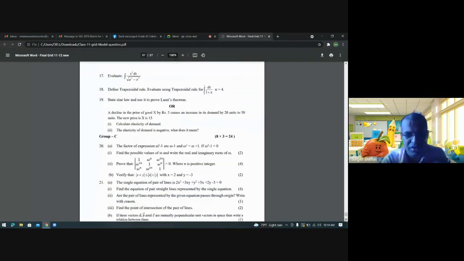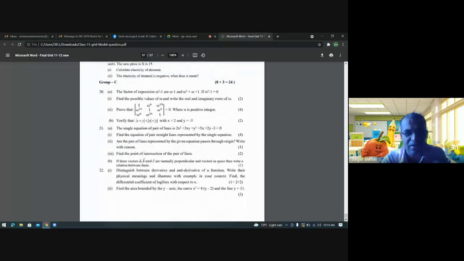So next is group C. This is the final one. I'd like to request Tashi also again to have a screenshot of this. This question number 20: the factors of the expression omega cube minus 1 are omega minus 1 and omega square plus omega plus 1, if omega cube minus 1 equals 0. Now you know that these are the imaginary parts that I have taught last time. These are related to cube roots of unity. Apply the same method here, and you have to prove it. Try it.